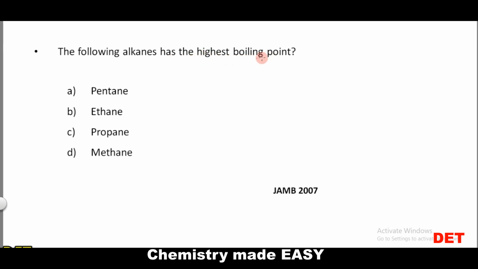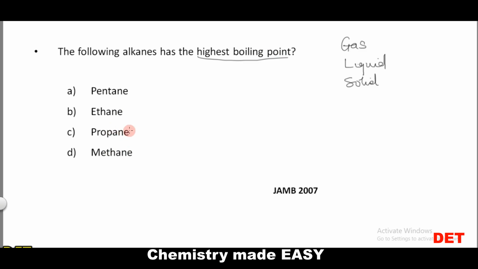You should know that in the alkane series, some are gases, some are liquids, and some are solids. As the number of carbon increases, the boiling point is going to increase.